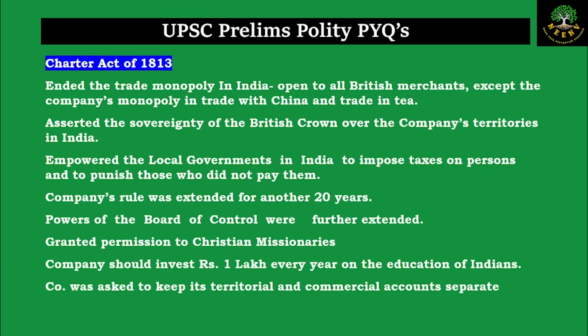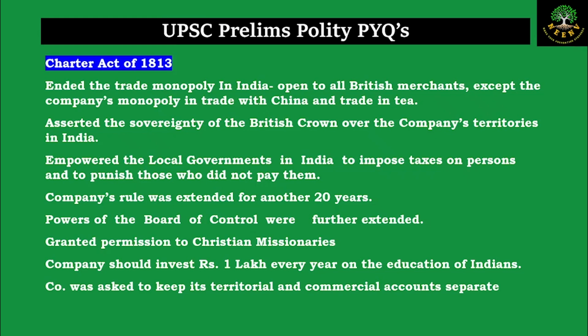Now finally the Act of 1813. Now what happened in this act? In this act, till now the company used to have the monopoly of trade in India. Only the East India Company could deal with all the affairs and trade in India. Now the trade monopoly was ended. Now it was open to all British merchants. Anyone from Britain could come and set up a company and trade in India, except the monopoly of trade in China and the monopoly of trade in tea, which were still kept with the East India Company.